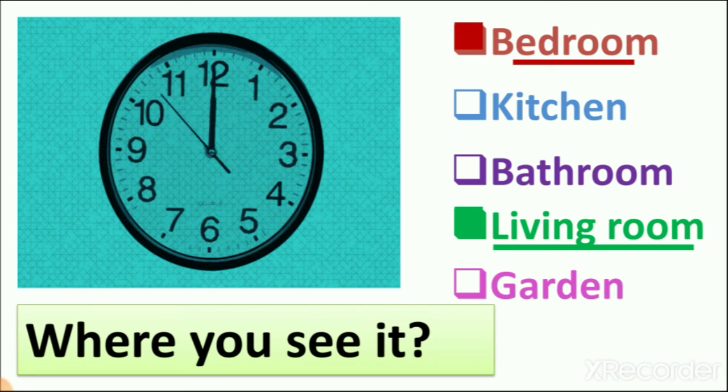So here, in two rooms we can see this object, bedroom and living room. In the garden there is no wall clock, right? So it is an open room of the house, right? So because of the atmosphere we cannot put any clock there. Now let's see our next object.